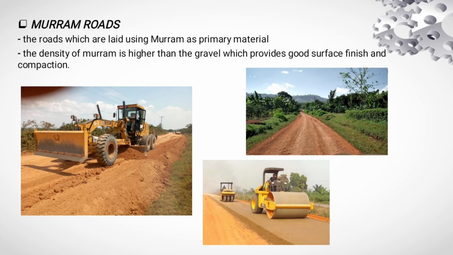Next is Muram roads. Muram is generally lateritic material which occurs during the disintegration of igneous rocks by weathering agencies. These are roads which are laid using muram. The density of muram is higher than gravel, which also provides a good surface finish and compaction than the above two types of roads.